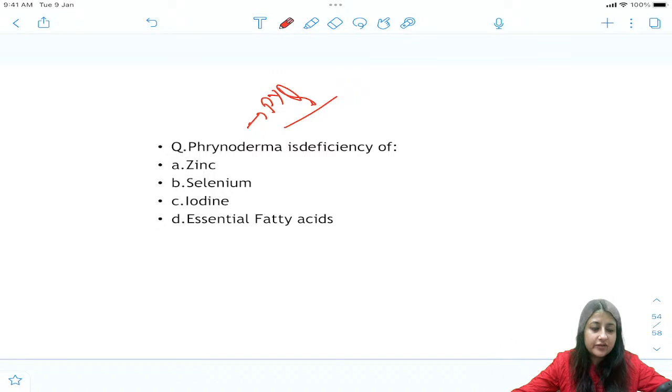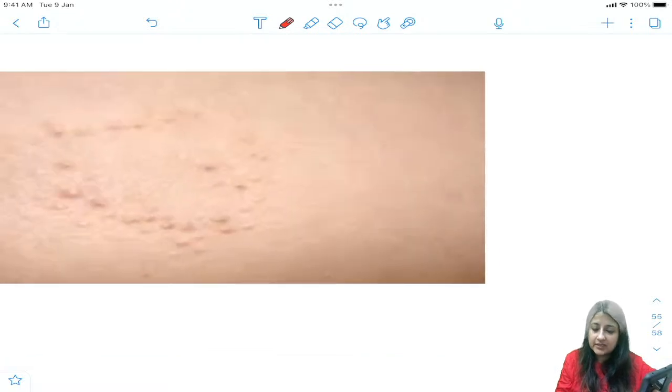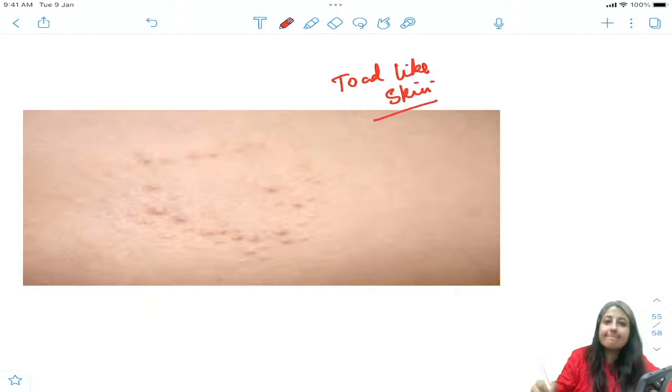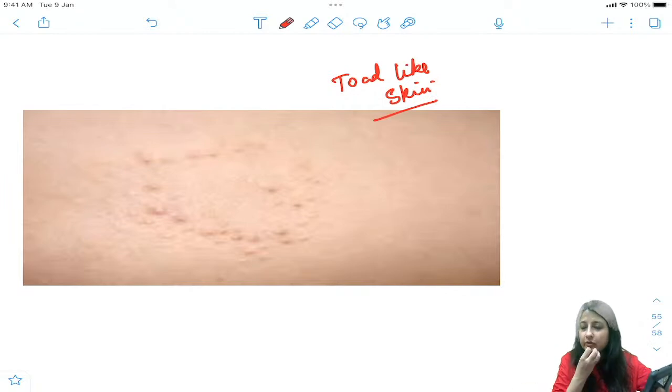Phrynoderma is due to deficiency of what? Not zinc, not zinc. It is essential fatty acids. So many of you don't know. This is Phrynoderma. Okay, in Phrynoderma, the skin is affected. ठीक है? All right, that is Phrynoderma. That is very, very important, which can come in your exam.